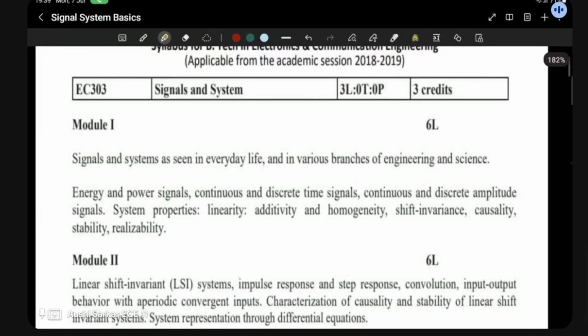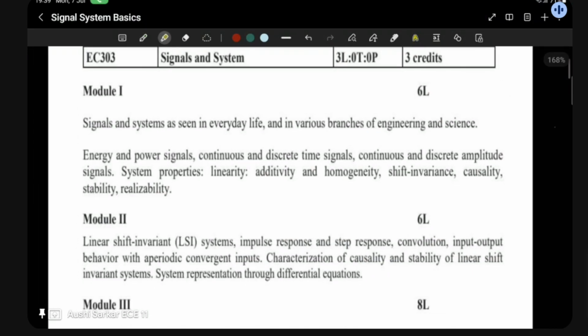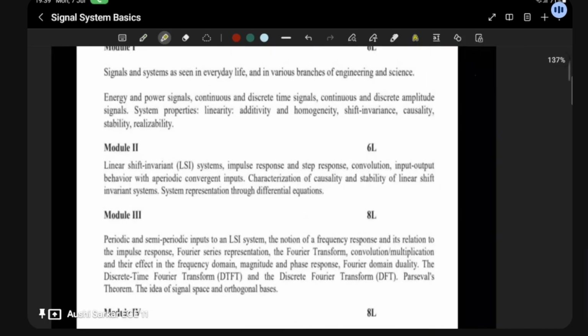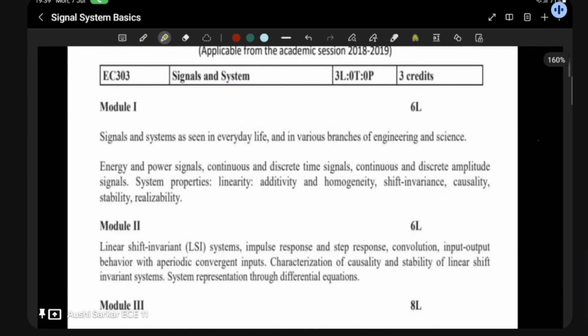As you can see, we have these 5 modules in our whole syllabus. If we look at what's in our first module, it's very basic: what is a signal, what is a signal system, the daily uses in our life, and the different branches of engineering that deal with signal systems.